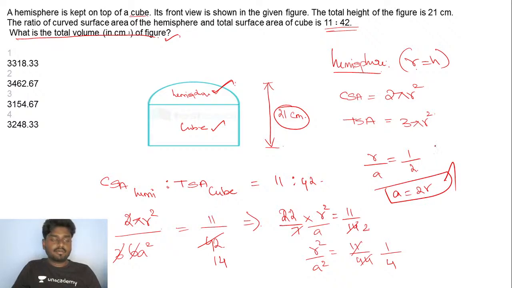Okay. So here they are asking you to find the total volume of the figure. If you want to find the total volume of the figure, you need to find the volume of a cube first, which is a cube, plus the volume of a hemisphere, which is 2 by 3 pi r cube. That's it. Is that clear?